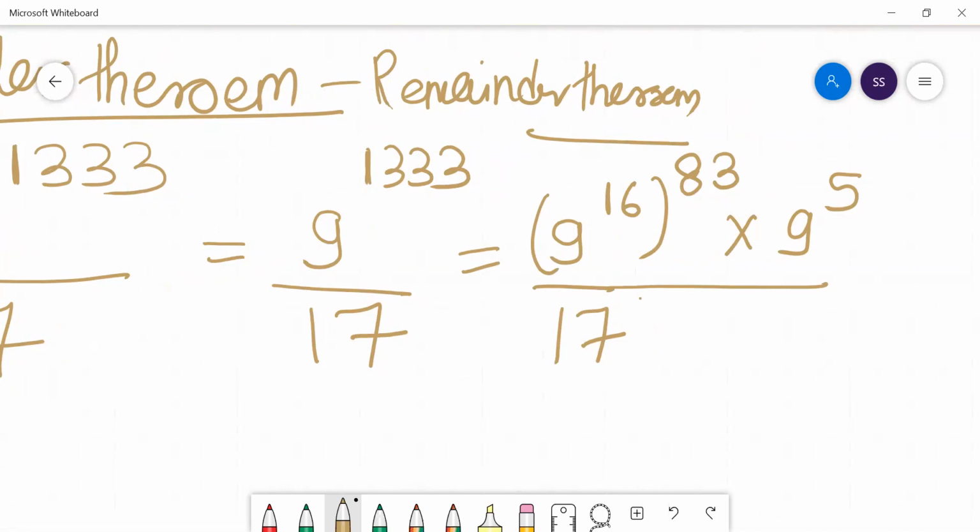Now once you understood what I'm telling you, if you apply Euler theorem, you have to understand that if your divisor and dividend are co-prime to each other, you have to find the Totient number of your divisor. Once you find it, always remember that the dividend to the power of the Totient number, when divided by the divisor, will always give you a remainder of 1. So 9 to the power 16, when you divide by 17, will give you a remainder 1. Any multiple of it will also give a remainder 1, because 1 to the power anything will give you 1. And then into 9 to the power 5.